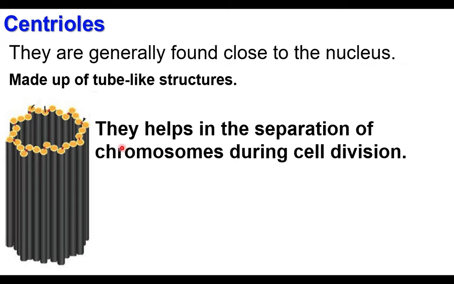Chromosomes are structures found inside the nucleus. During cell division, the chromosomes move away. When one cell is divided into 2 cells, the chromosomes are shared by the new cells. So they have to move away, they have to separate from each other. This separation of chromosomes during cell division is done by the centrioles. Centrioles help the separation of chromosomes.